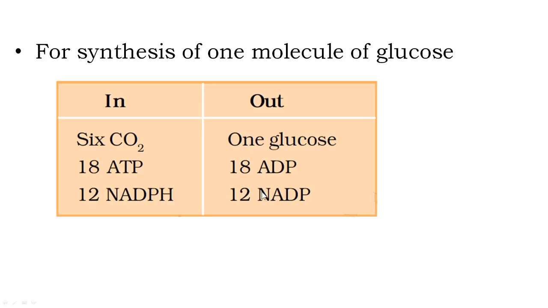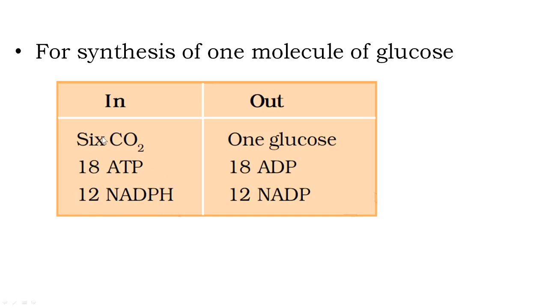So I will show you over here. For the synthesis of 1 molecule of glucose, the Calvin cycle needs 18 ATP and 12 NADPH.